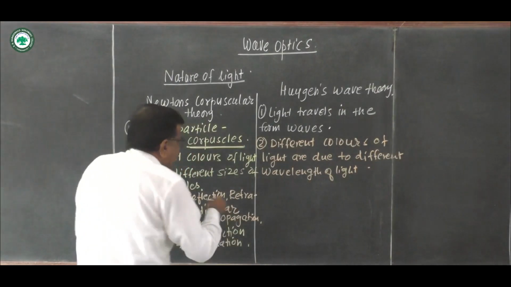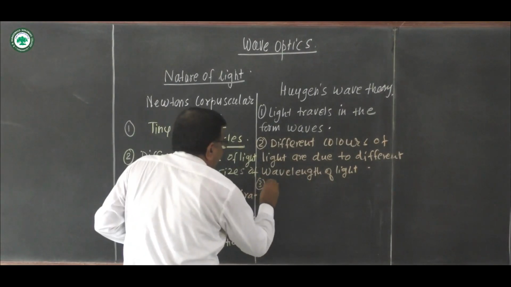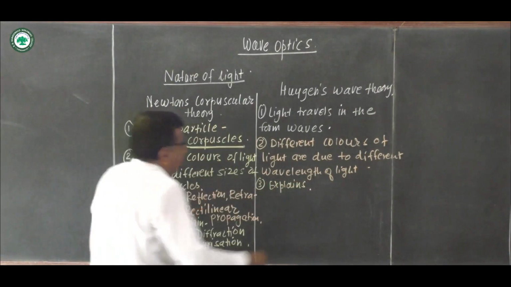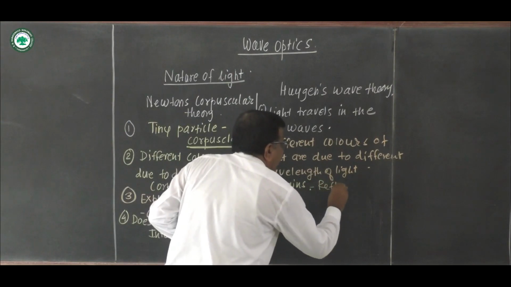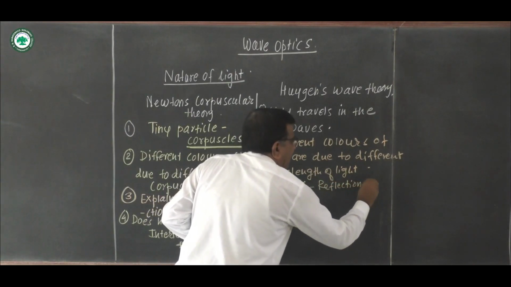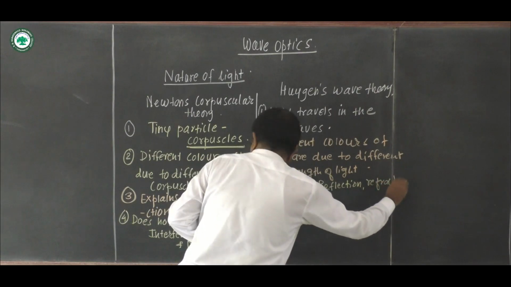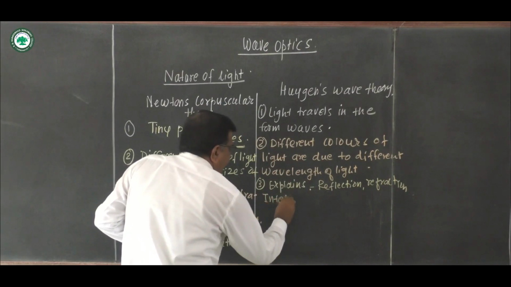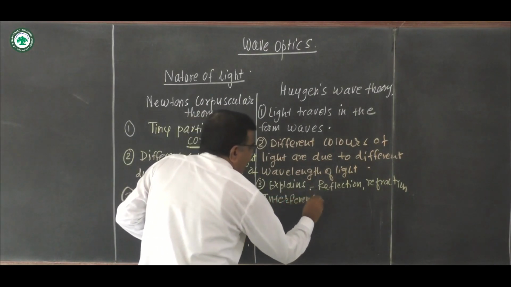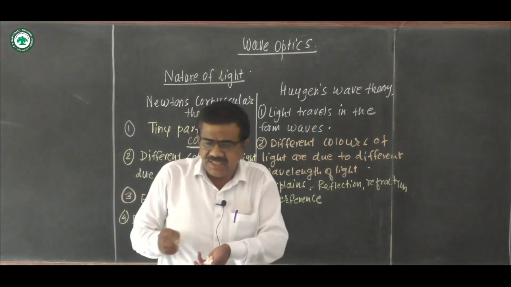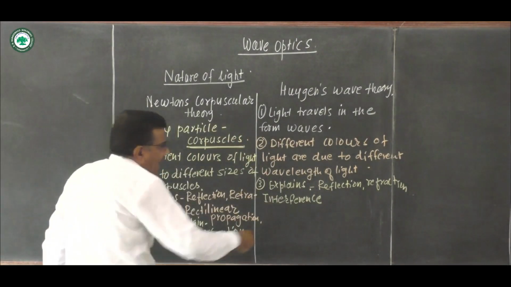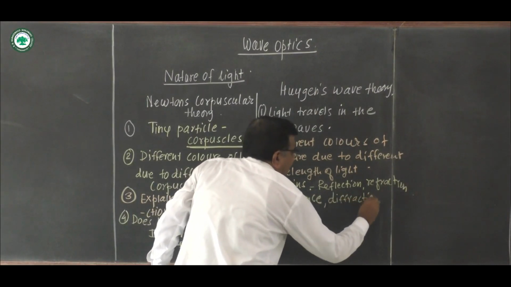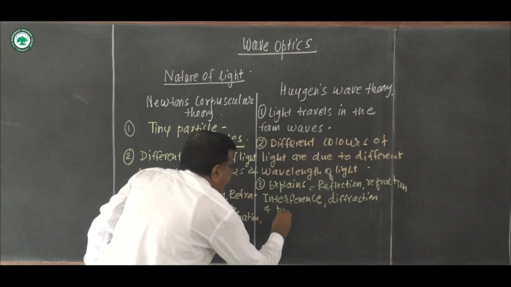This theory explains the reflection and refraction phenomena. It explains reflection, refraction, interference, diffraction, and polarization. These phenomena are explained by this theory.